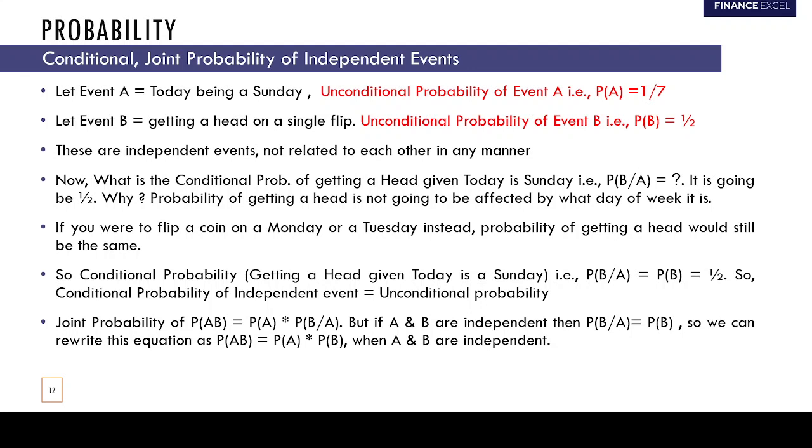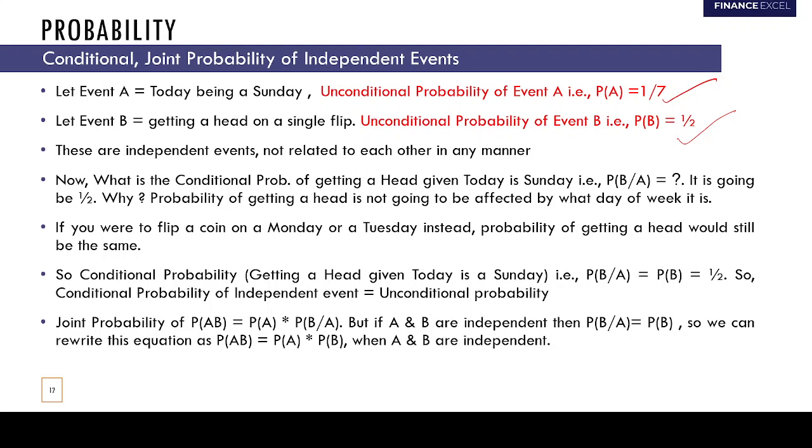Last, guys, conditional and joint probability of independent events. Let event A be today being a Sunday, and event B be getting a head on a single flip of a coin. So the unconditional probability of event A is 1 by 7 and the unconditional probability of event B is 1 by 2. Now these are independent events, guys.